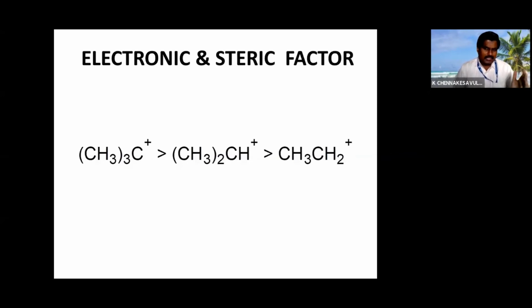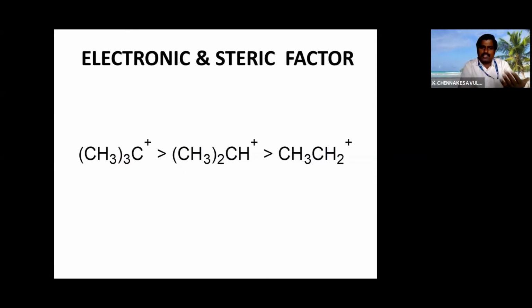In this electronic factor, the same thing, if you are applying for amines, there's a tertiary amine, secondary amine, and primary amine. Basicity, if you want to see, secondary amines are more basic than tertiary and primary. The reason is their steric factor will come into the picture. You see how the relation is, relation between the steric factor and electronic factor.